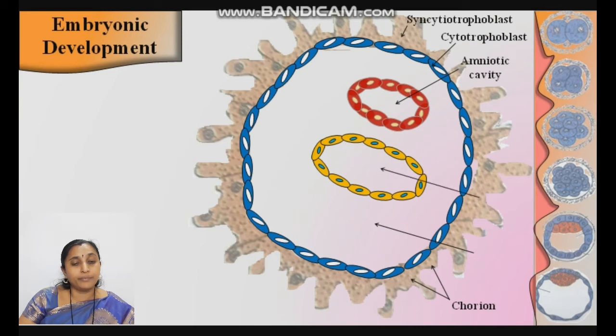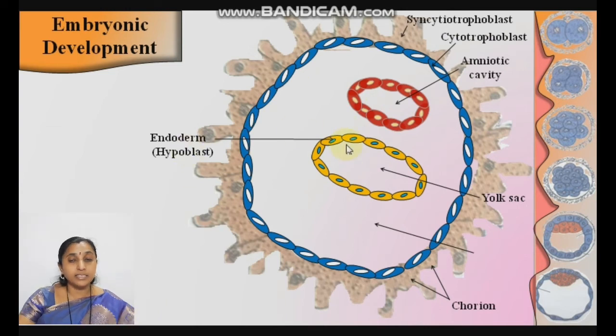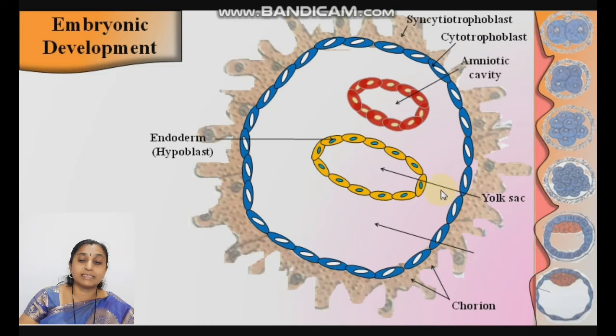At the embryonal pole, the free end of the inner cell mass forms the primitive endoderm, known as the hypoblast. This endoderm grows towards the lower side and forms a sac, the yolk sac. Yolk is the nutritive part. We already studied the yolk sac in the development of the ovary. You should see that slide.